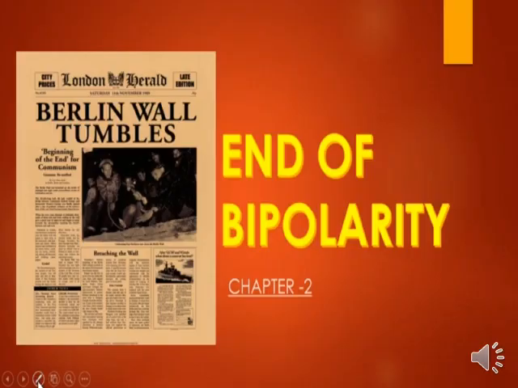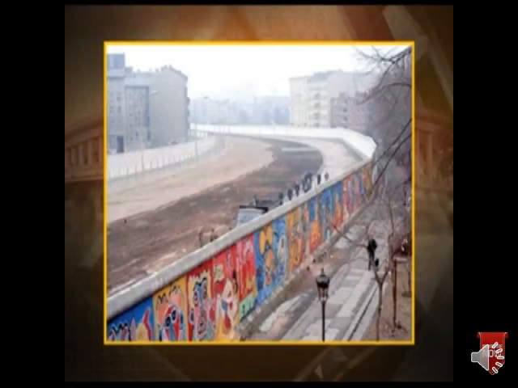And here on this slide, you can also see the newspaper clipping, "The Berlin Wall tumbles." The Berlin Wall divided East Germany and West Germany, and as you all know, West Germany was included in the US capitalist bloc and East Germany was a member of the socialist bloc. So the tumbling of the Berlin Wall was seen as the first sign of the end of bipolarity. The fall of the Berlin Wall is also known as an early symbol of the end of bipolarity.